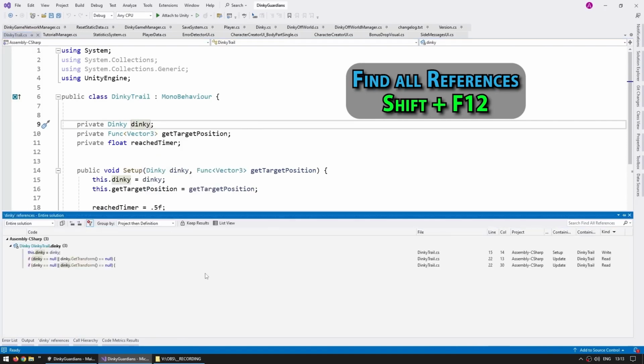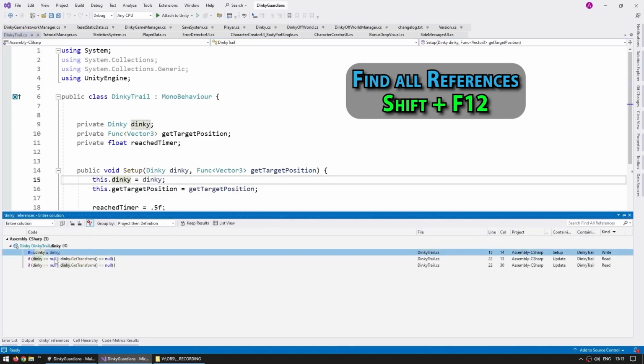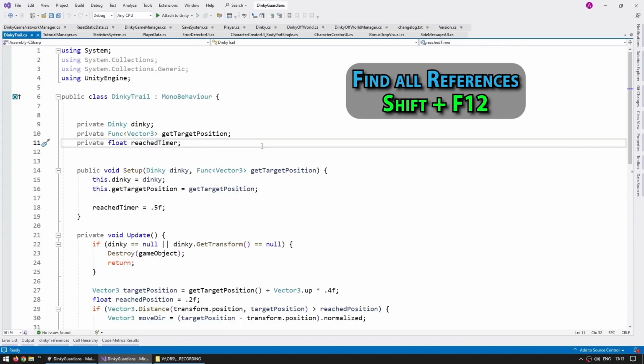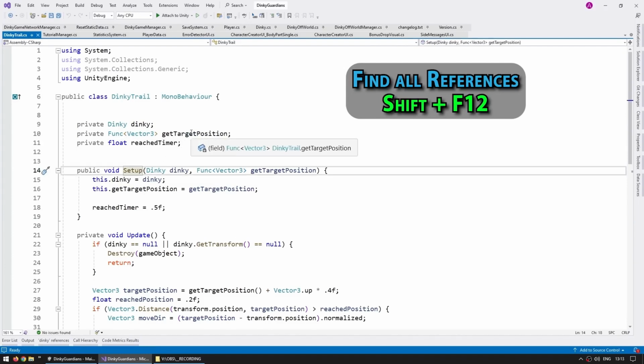And yep, now this one is going to show all the places, and you can click in order to automatically go to that line. And of course, it also works with functions. So for example, over here, this function, I'm pressing Control Shift up and down in order to see all the references within this file, but this function is not called from within this file.